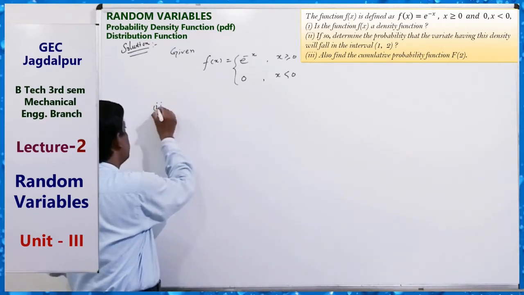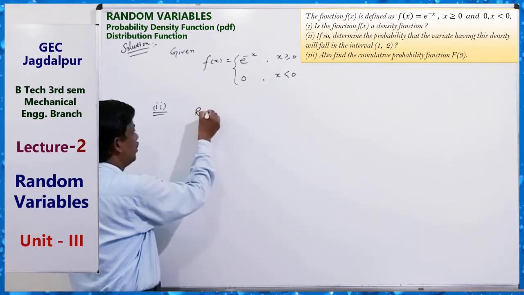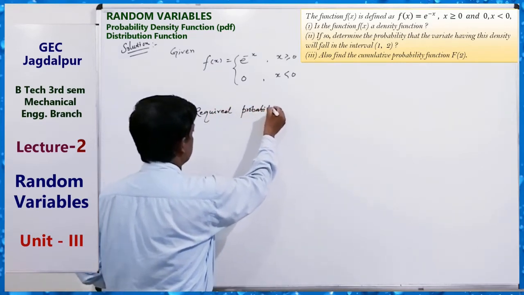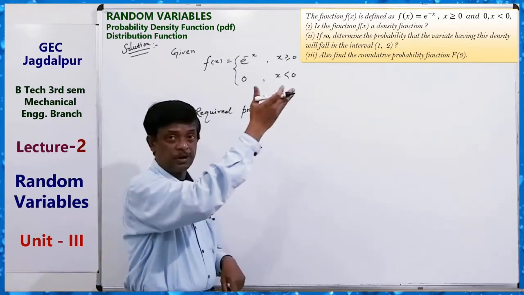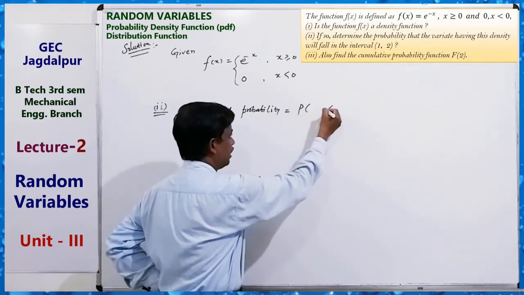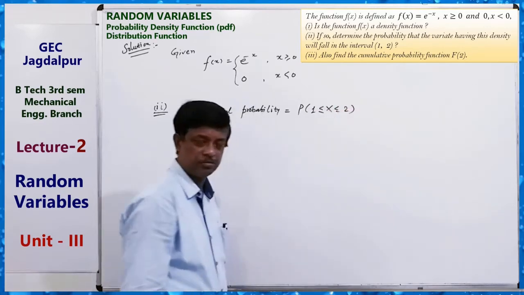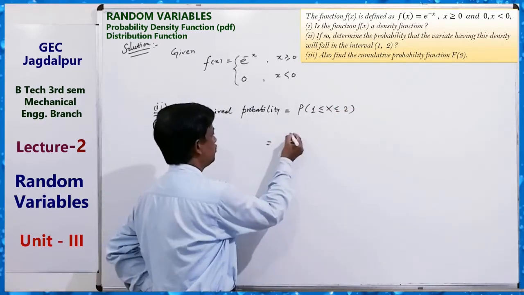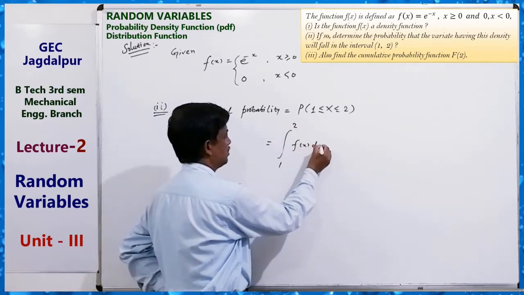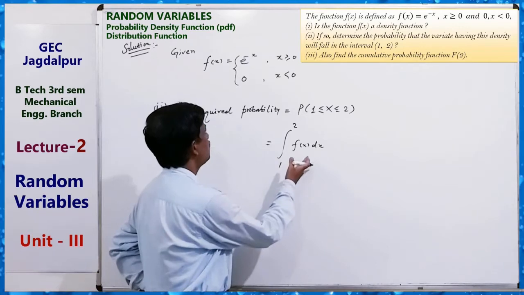Here, if it is in the interval 1 and 2, then fine. So for the second part, the required probability is equal to what? The probability that the random variable falls between 1 and 2. So this is equal to the integral from 1 to 2 of f(x) dx. Integral from 1 to 2 of f(x) dx. So it can be solved.